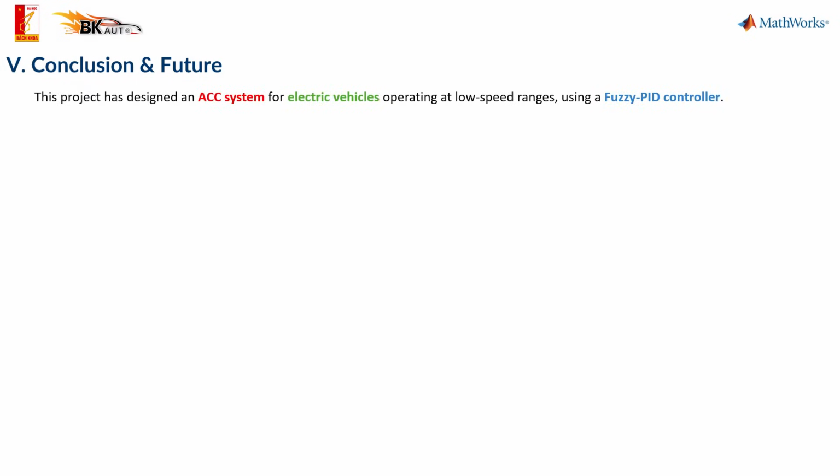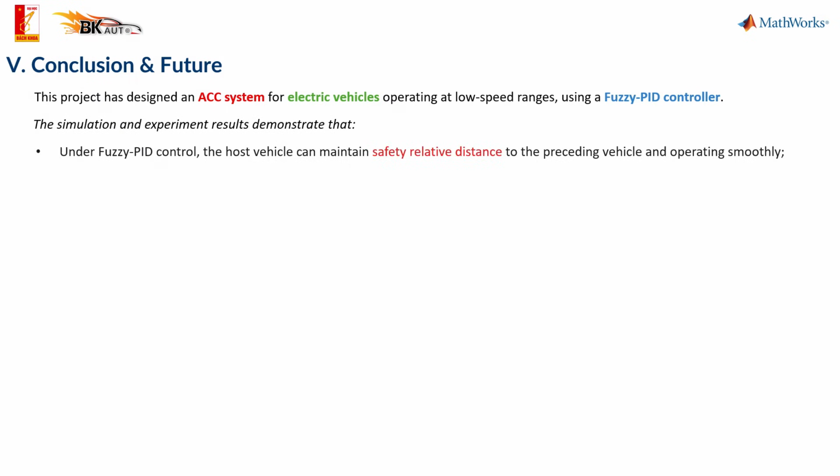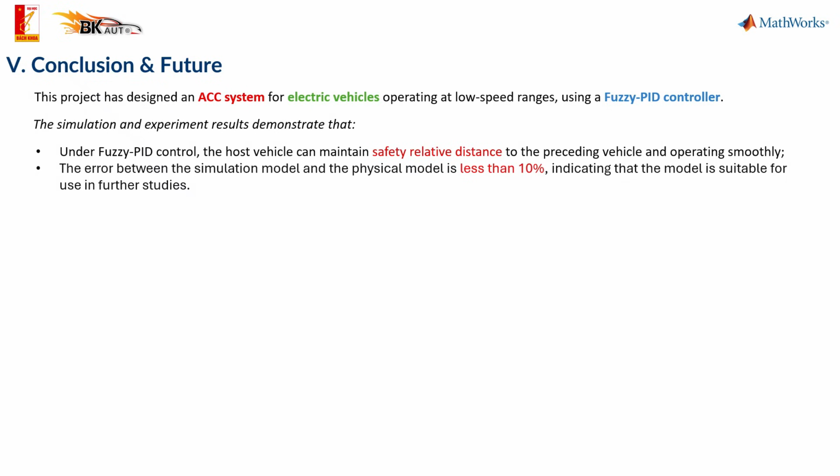This project has designed an ACC system for electric vehicles operating at low speed ranges using a fuzzy PID controller. The simulation and experiment results demonstrate that under fuzzy-PID control, the host vehicle can maintain a safe relative distance to the preceding vehicle and operate smoothly. The error between the simulation model and the physical model is less than 10%, indicating that the model is suitable for use in further studies.